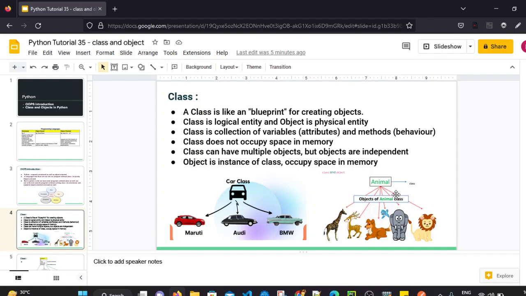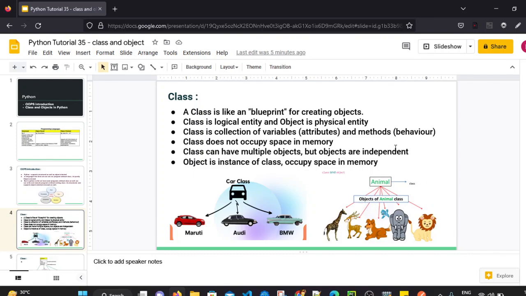If you say animals, there are multiple animals. So animal is a class, and there are different objects of the animal class. For example, giraffe, lion, elephant, all the animals are basically objects of the animal class. So class is like a category, or like a blueprint for creating objects.